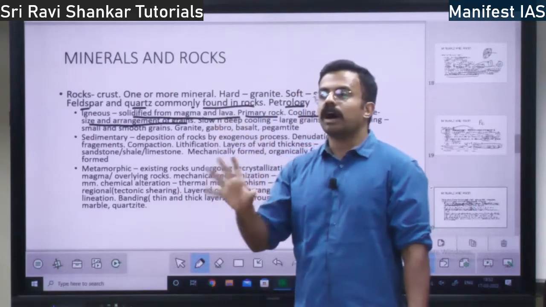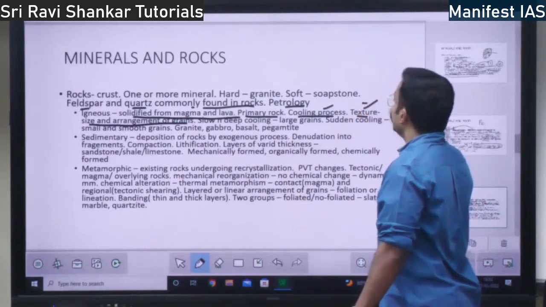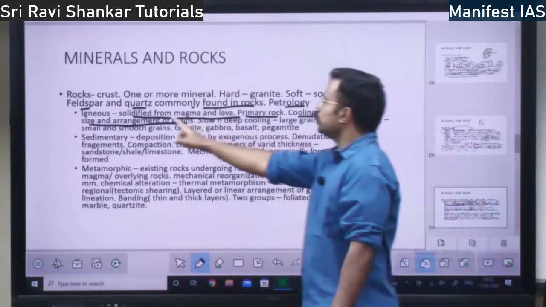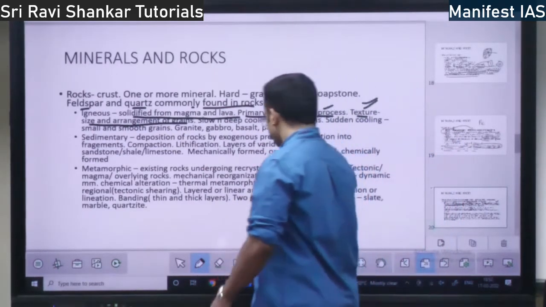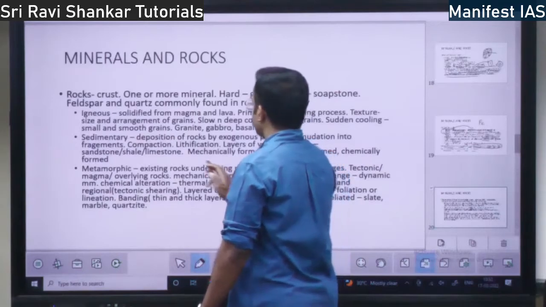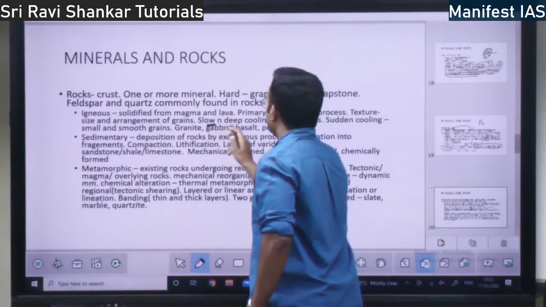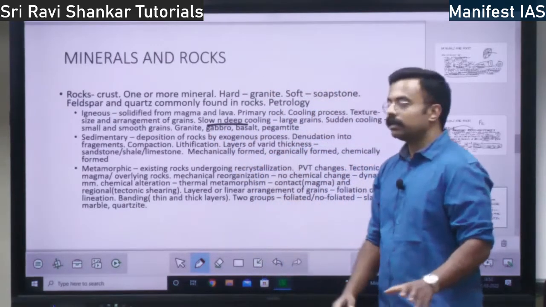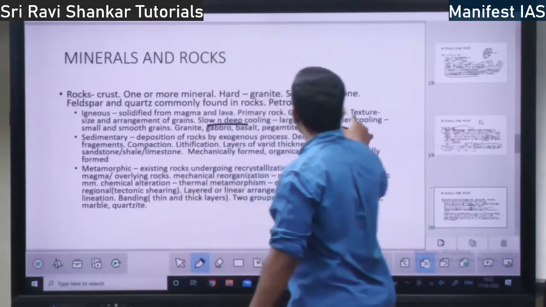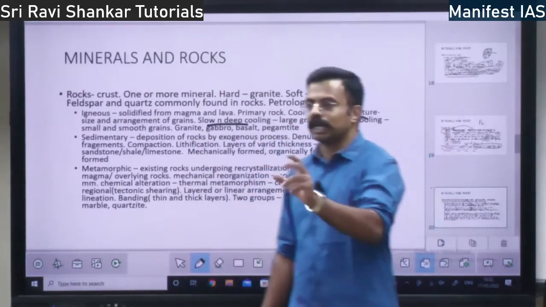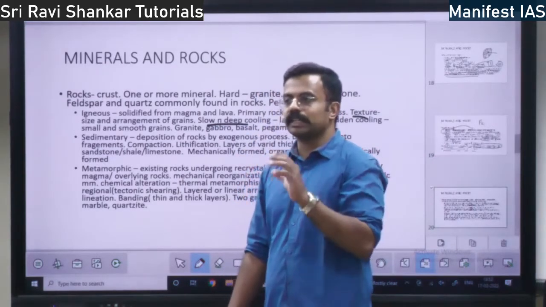So within the rocks, how the grains are arranged, based on that, the texture will be dependent. Texture will be dependent on size and arrangement of the grains within the rocks. Then you have, within the igneous rock, there is slow and deep cooling. See, I told you there will be grains. Based on how the grains are arranged, the texture, and you can see how this rock is, whether it is porous, whether it is solid, that is the texture.